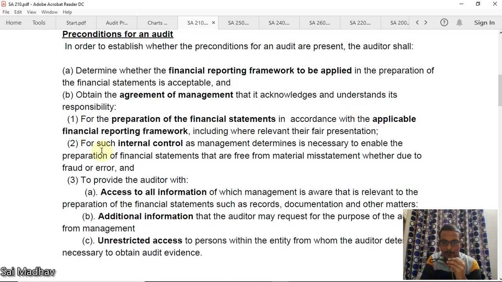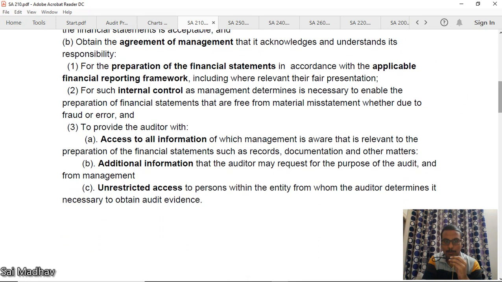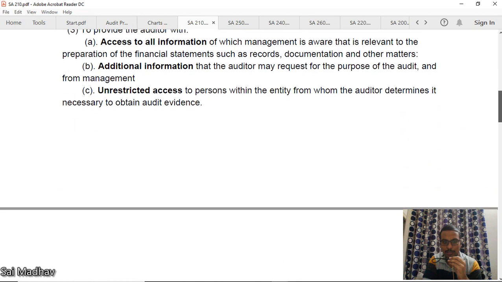Now, such internal control should be put in place by management. Next, to provide the auditor with access to all information, additional information requested by the auditor, and unrestricted access. Of course, you are doing an audit, so you should go to the place of the client, and the client should cooperate. So he should give access, additional information, and unrestricted access. You should provide all this in the agreement itself so that there is no problem in the future.